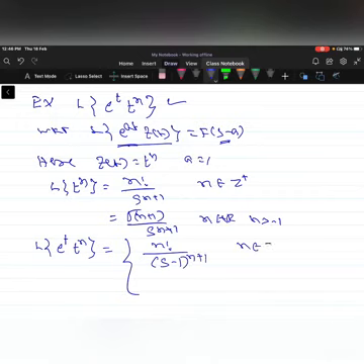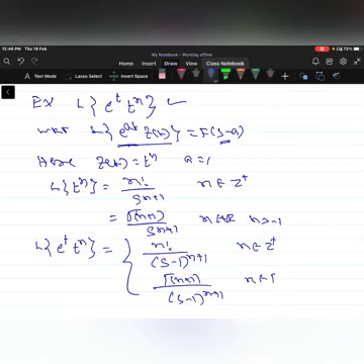When n is a real number, that can be written as gamma of n plus 1 by, in place of s, we have s minus 1, whole to the power of n plus 1, when n belongs to the real numbers and n is greater than minus 1. So by using the property, one can find the Laplace of the product of two functions, that is e power t into t power n.